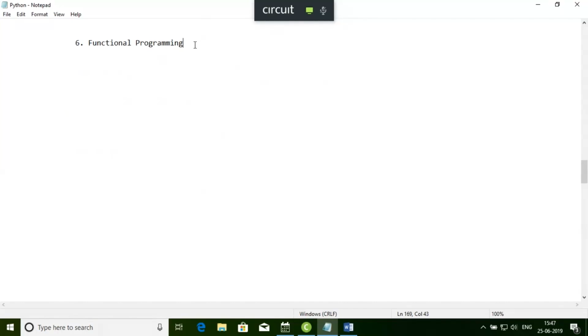Okay. How we can use lambda expression to write very little code in functional programming, we'll try to explore. For the time being, I just want to say that Python supports the concept of functional programming. Then I want to say that Python is one type of modularized language.